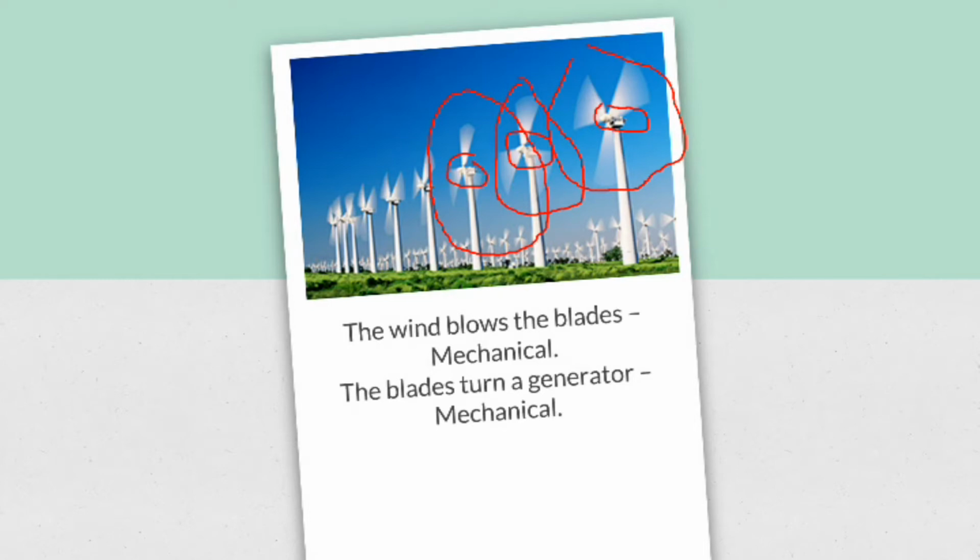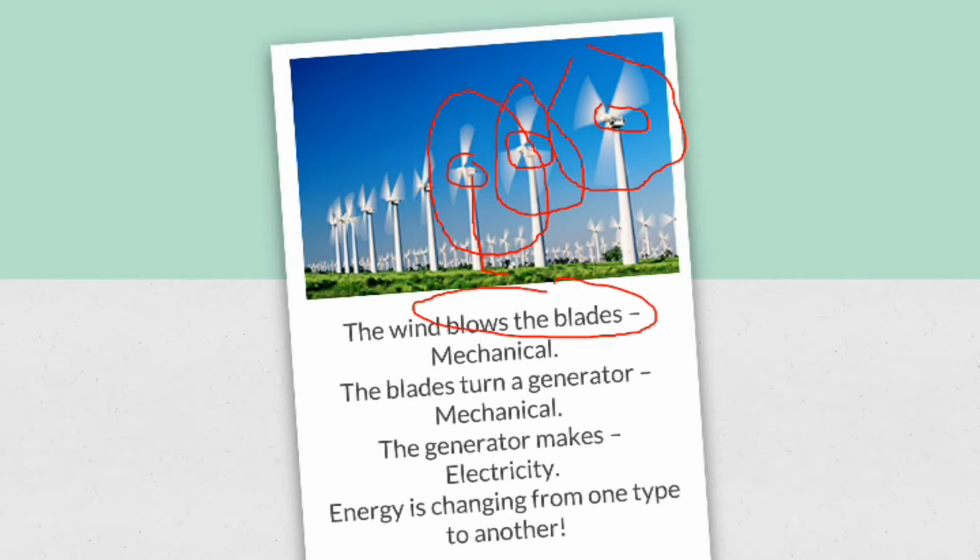All right, and the generator makes electricity, and it's probably sending the electricity down a wire and to homes, and that electricity is used for lighting and computers and all kinds of things. So you've got wind energy blowing the blades. That's mechanical energy because it's movement. You've got the generator, which is turning. That's mechanical energy, and the generator makes electricity. Okay, so you've got mechanical energy and electrical energy there.